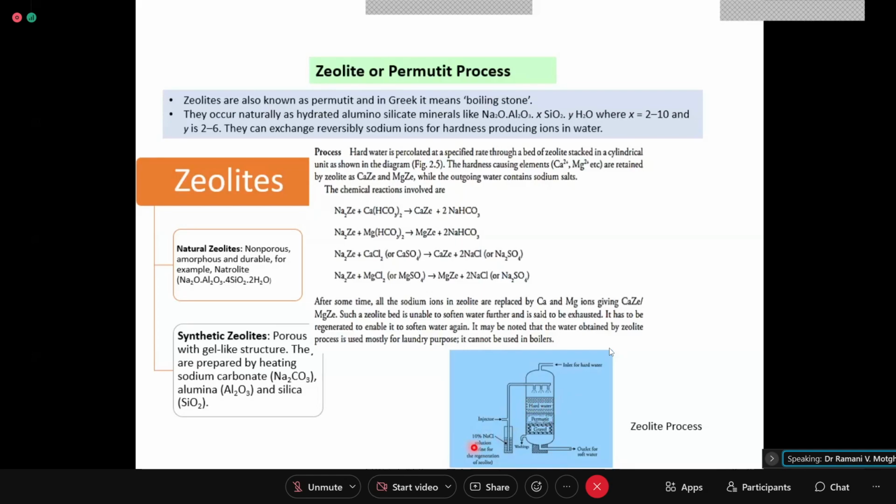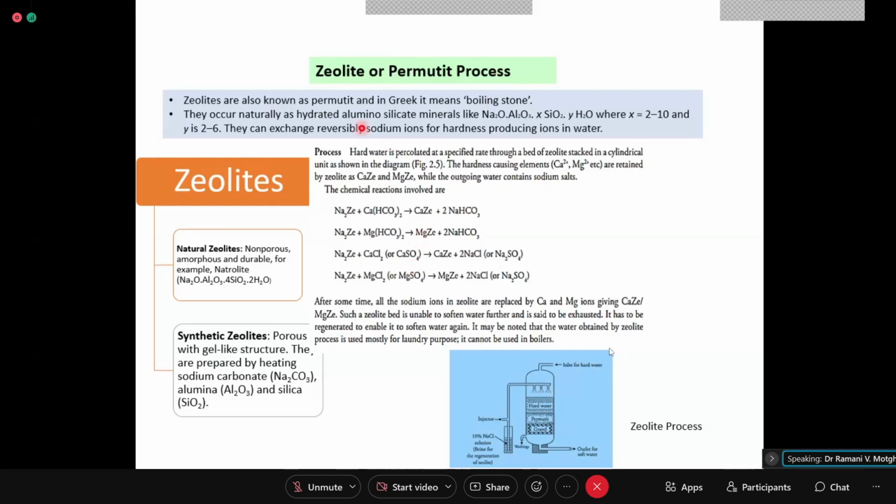So 100 grams in 1 liter is quite a high concentration of NaCl, exchange will take place and the divalent ions will be released and the monovalent will be retained. That is how regeneration takes place after softening.